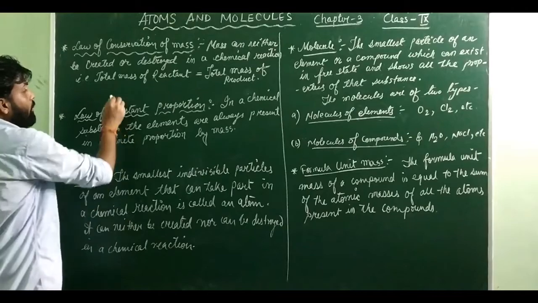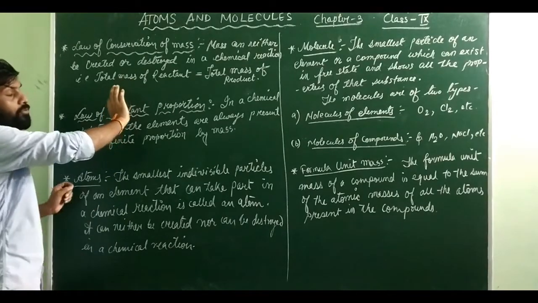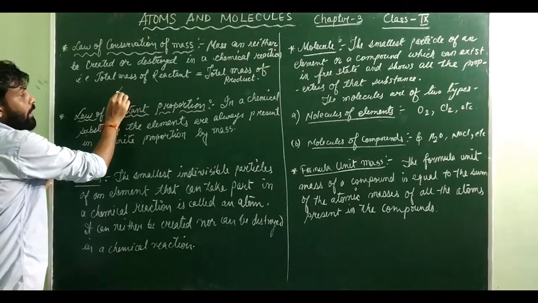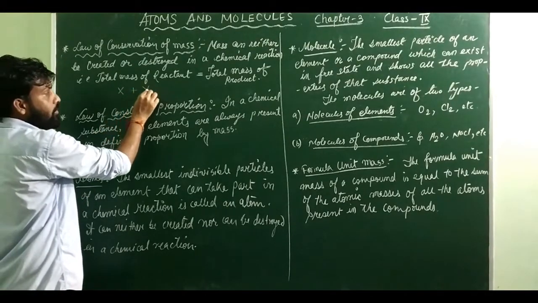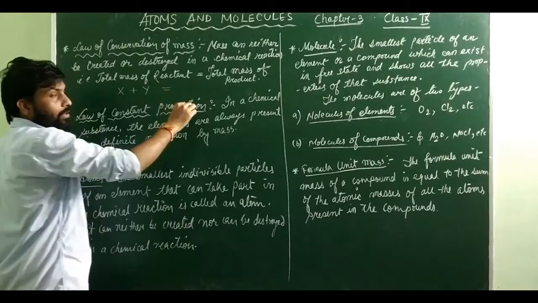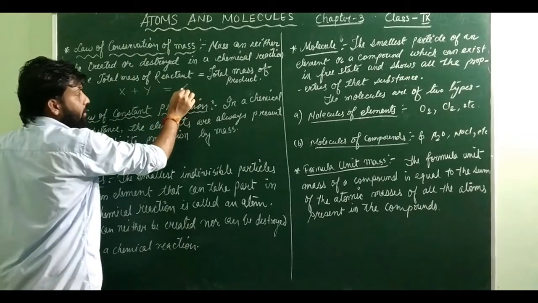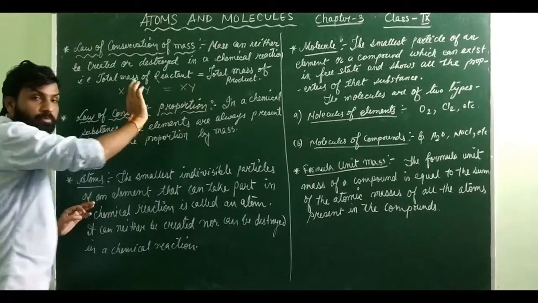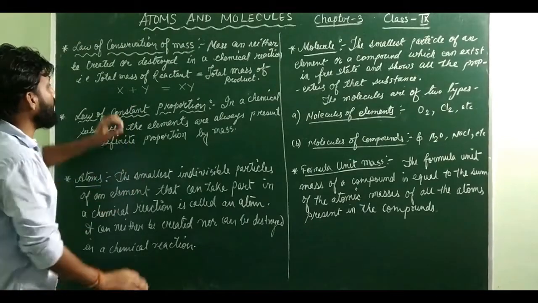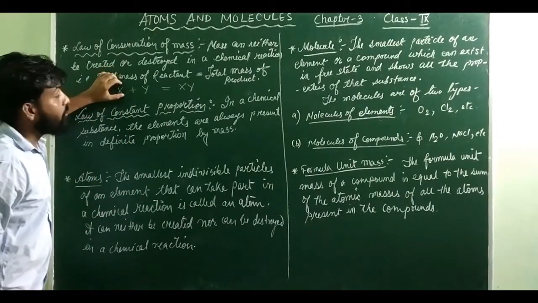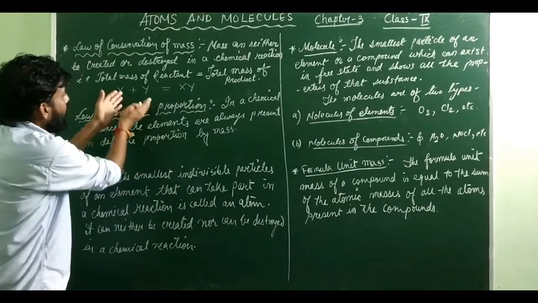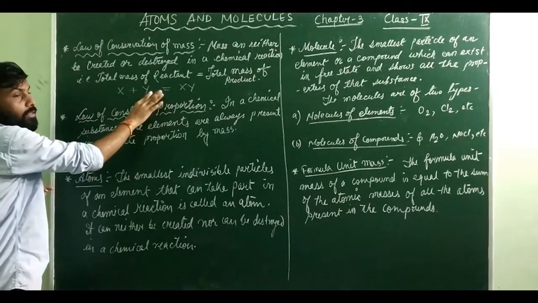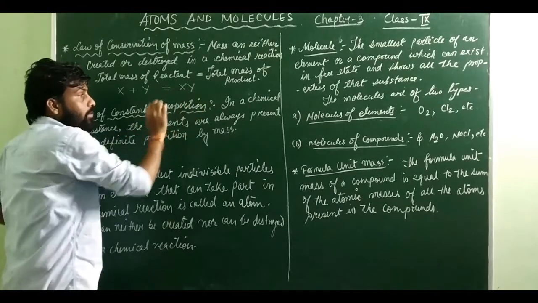Suppose substance X is reacting with substance Y, and they form the compound XY. It might not be exactly like this, but if you assume it, one substance X reacts with substance Y and gives you a substance XY. This part is known as the reactant and this part is known as the product.